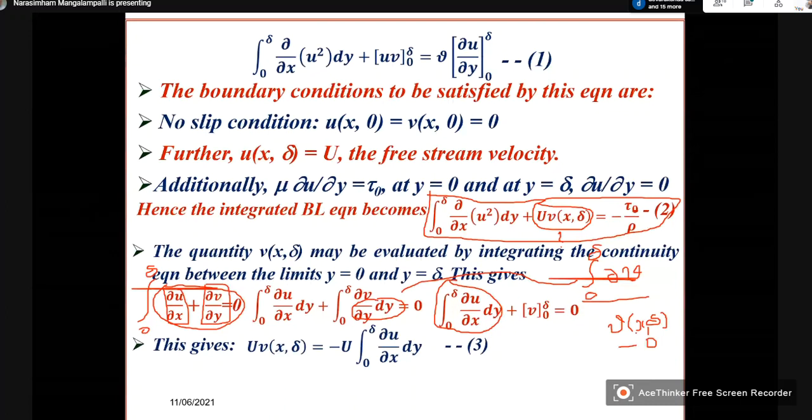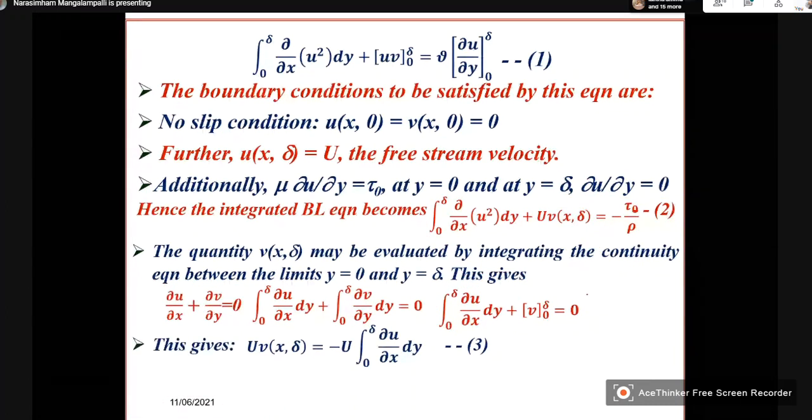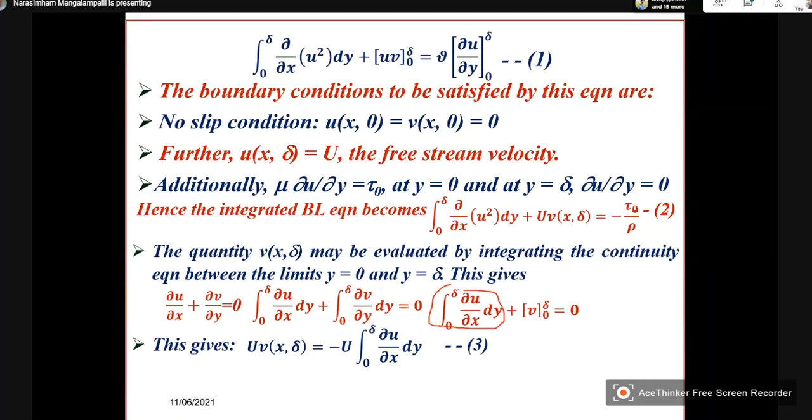So therefore, what you are left with is nothing but your v at x delta.